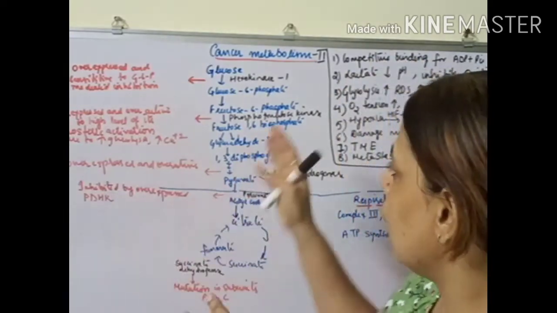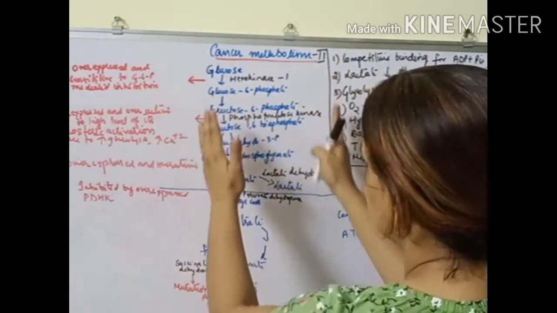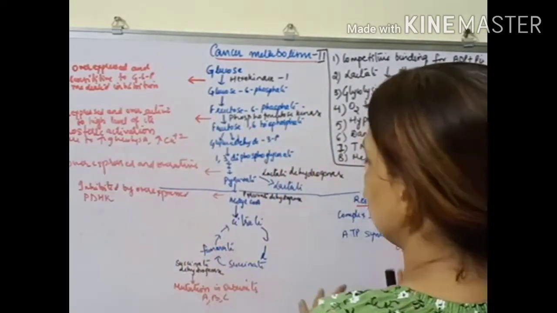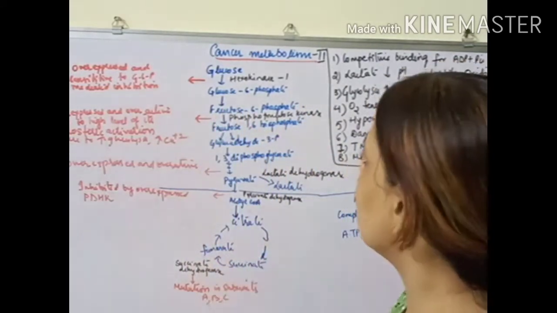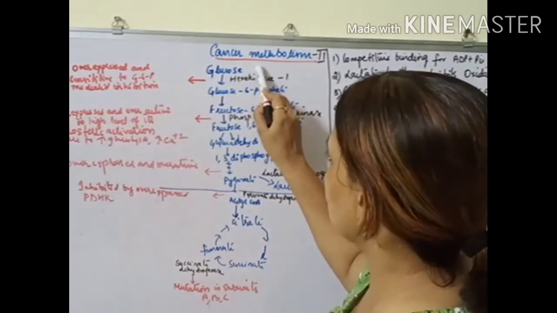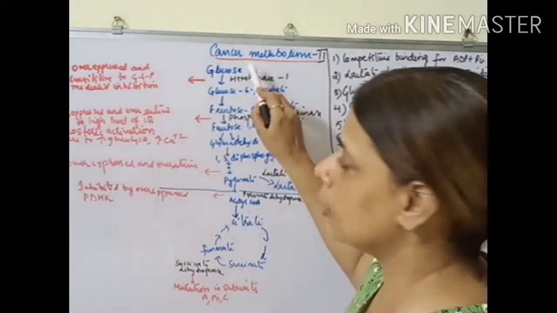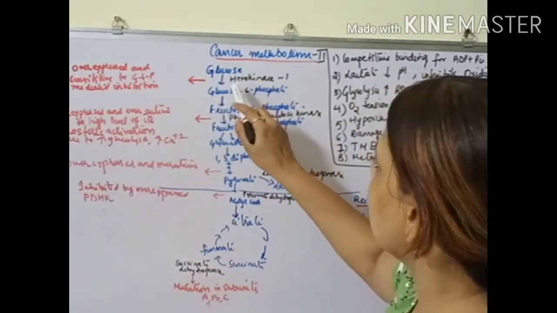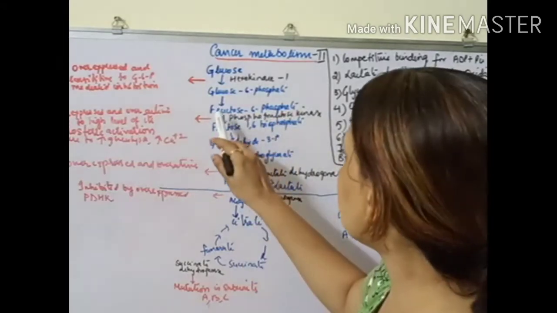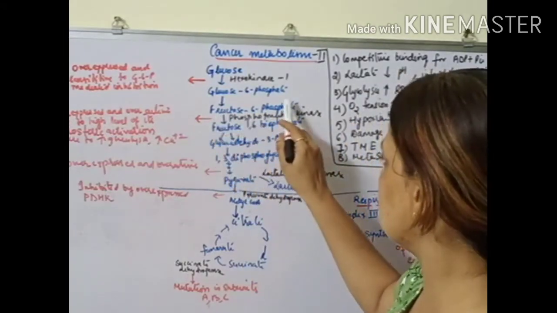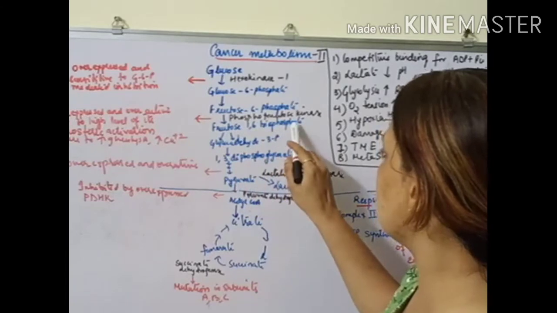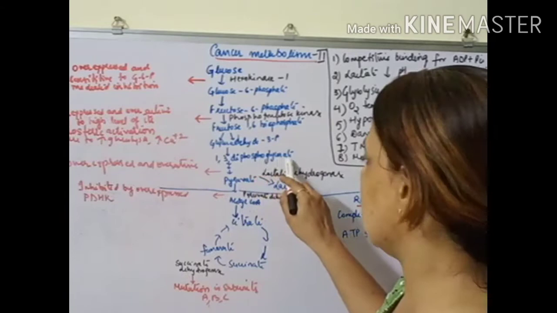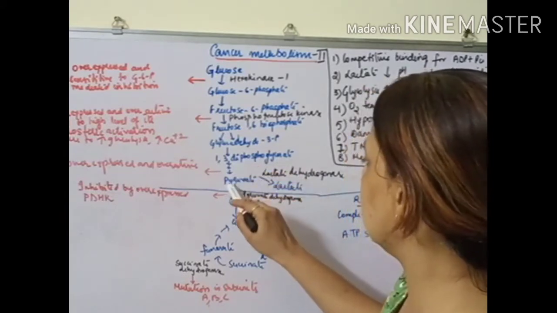If we see glycolysis, this is a simple step we'll find, that is respiration. This is the aerobic glycolysis which enters into respiration in a normal cell. Whenever there is glucose in the blood, it enters the cell and gets converted into glucose 6-phosphate in the presence of the enzyme hexokinase 1. Then further to fructose 6-phosphate, fructose 1,6-bisphosphate, glyceraldehyde 3-phosphate, 1,3-diphosphoglycerate, and after that into pyruvate.